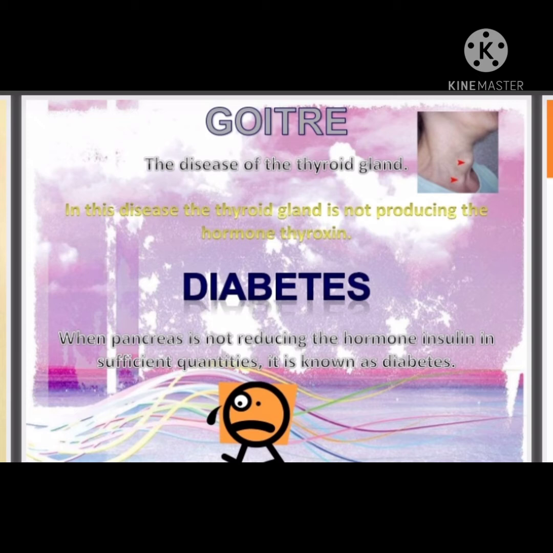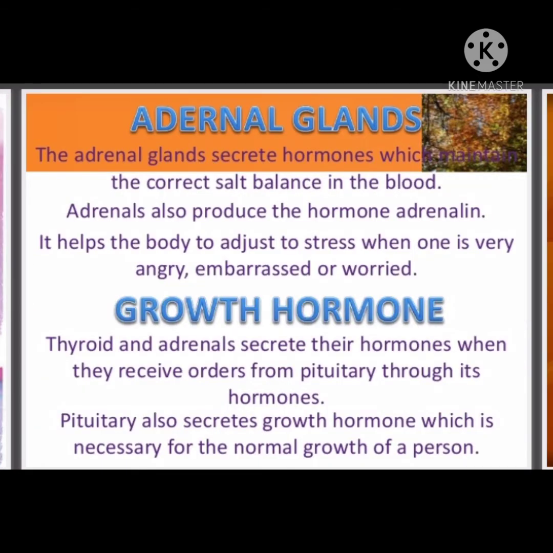Then another gland that we can see above the top of the kidney is the adrenal glands. The adrenal glands secrete adrenaline and noradrenaline. Adrenaline is usually known as the emergency hormone because it helps the person to meet emergency or stress conditions, or to adjust the body when we are feeling angry, frightened, embarrassed, or worried.